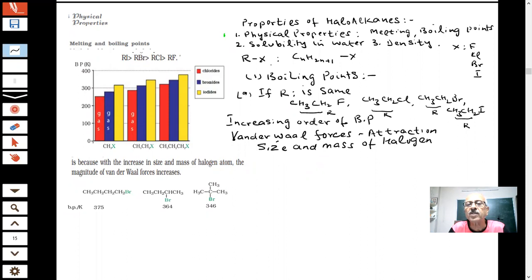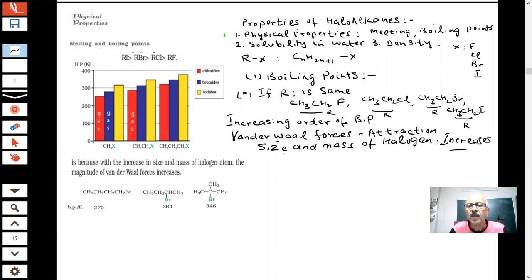Okay. What I am discussing, students, are the physical properties, Van der Waals forces. What I said is that with increase in size and mass of the halogen, the Van der Waals forces of attraction will increase or decrease? They will increase with the increase in size and mass. Yes, increase. As the molecular mass increases, as there are more electrons, more protons, more particles, students, the Van der Waals force will increase with the size and mass of the halogen.